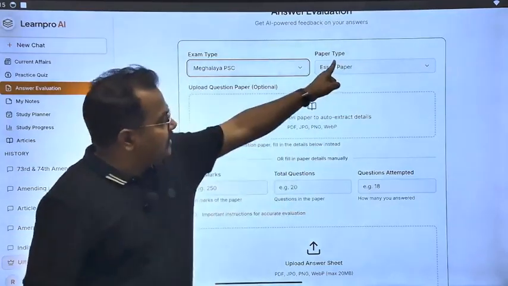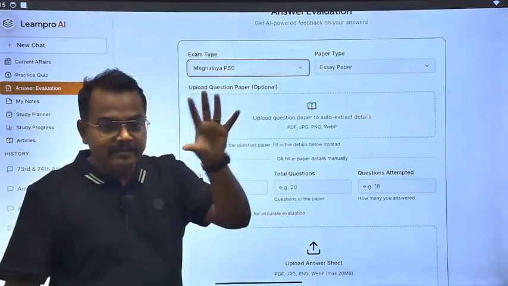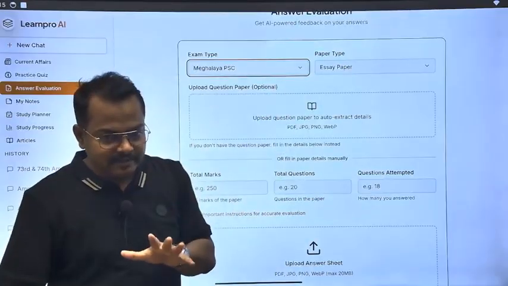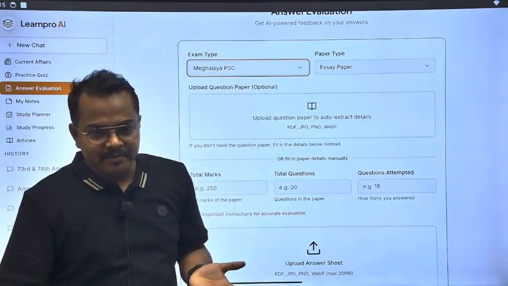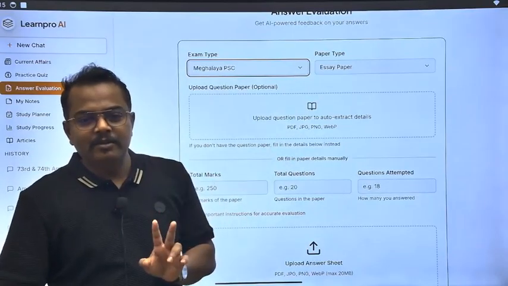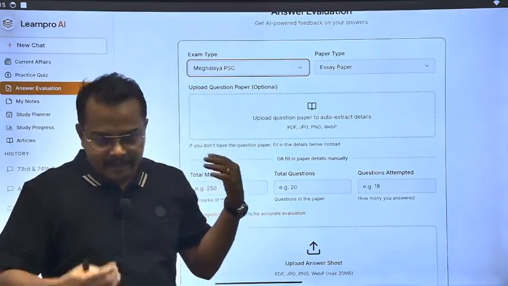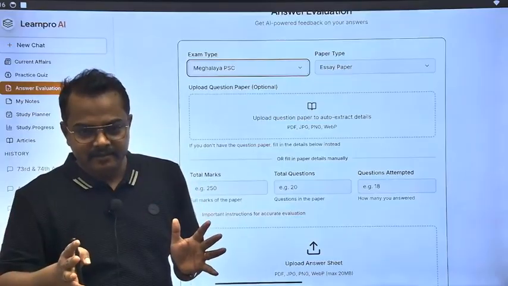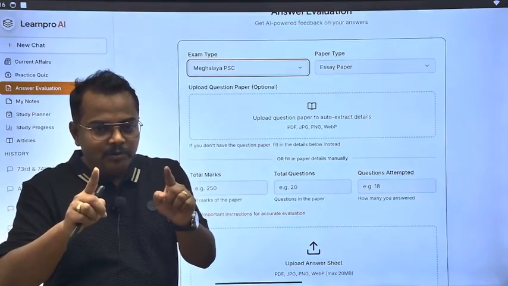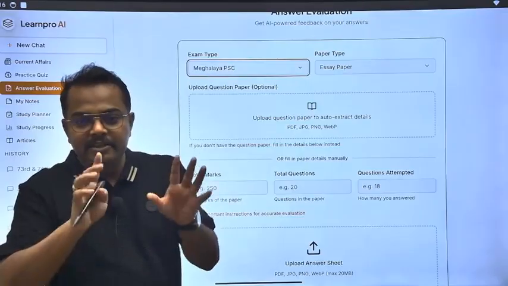Again, this feature is not used by others, because every other platform is built by developers, not by teachers. How can a teacher develop? So that is why there will be problems. But the advantage with this platform is that I am the developer and I am the teacher. So I know what the real issue is.